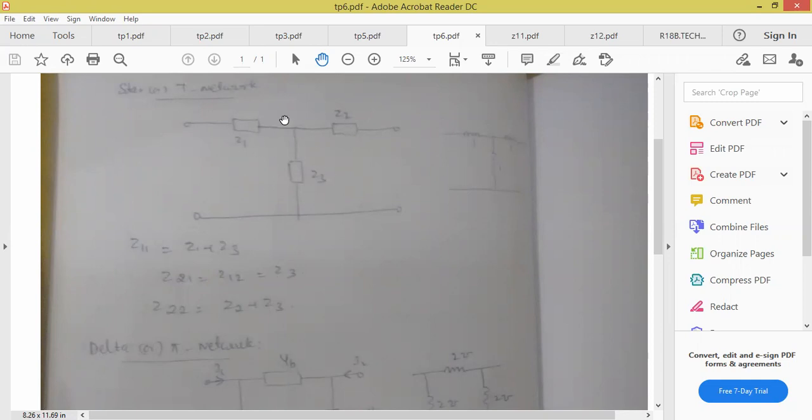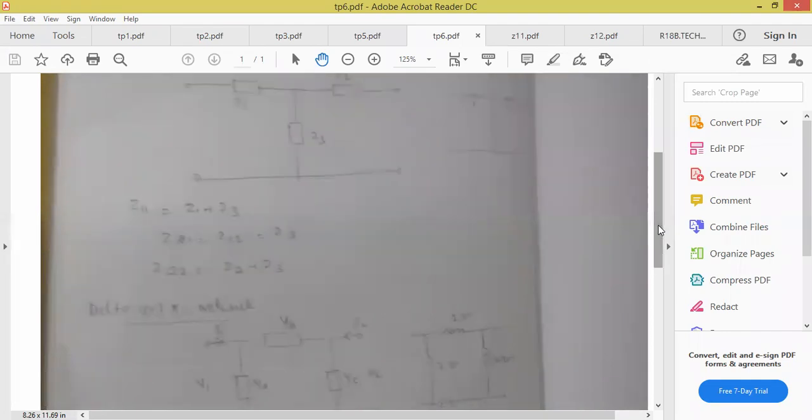So how to convert T section to pi section, I'll explain that one. Right. So next class, I'll share one more complicated problem. With that, we are going to finish. That means I'll release that video directly.